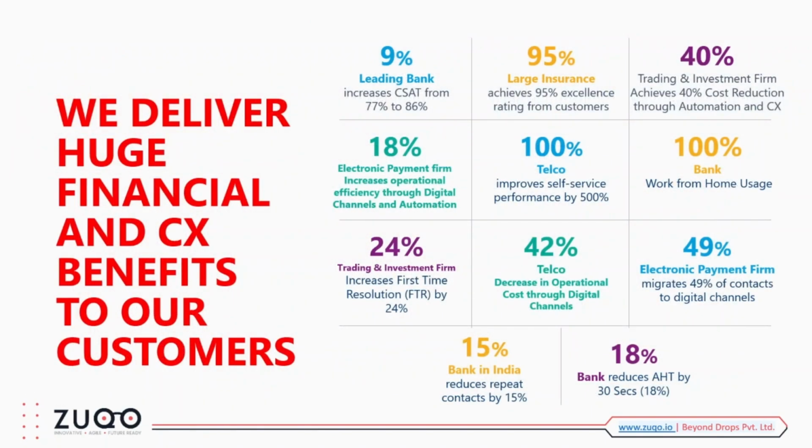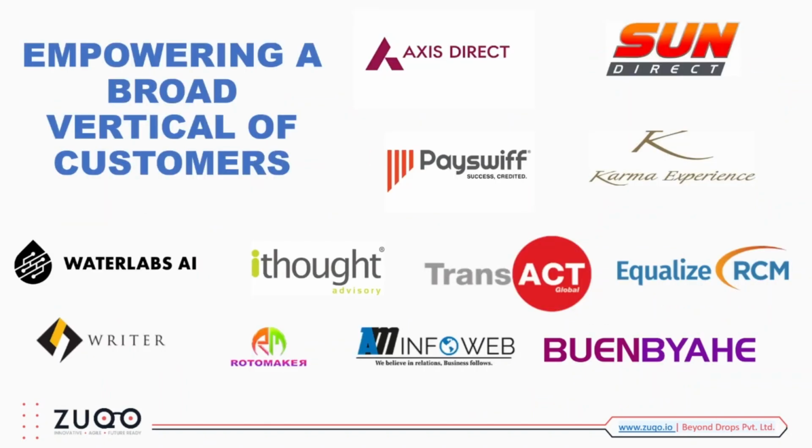We deliver a lot of financial and CX benefits to our customers. Many customers have used the Zuqo platform, and they have had benefits such as increasing CSAT, the employee experience that is required, or automation. All these benefits, which you can see on the screen, have been delivered to our existing customers, and these are some of our customers: Access Direct, Sun Direct, PaySwift, Karma Experience, Water Labs.